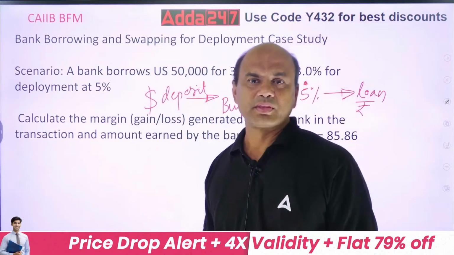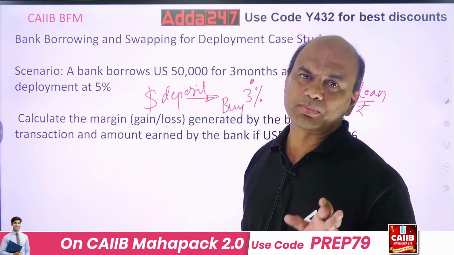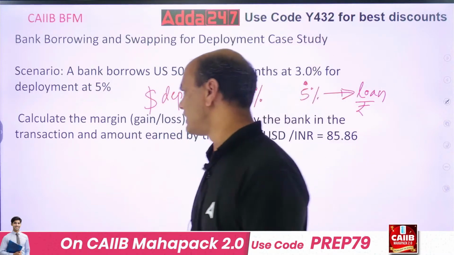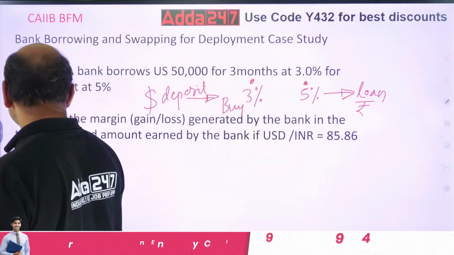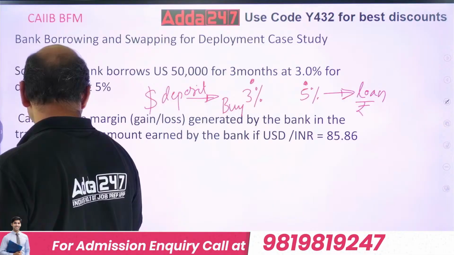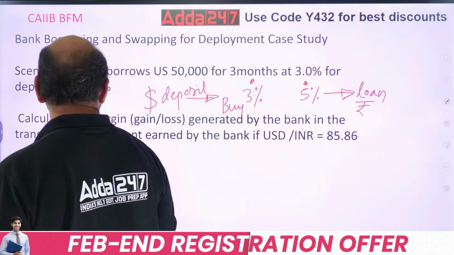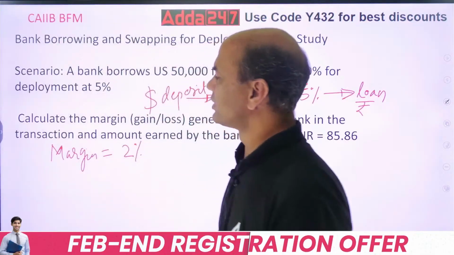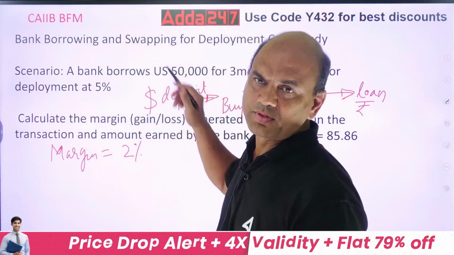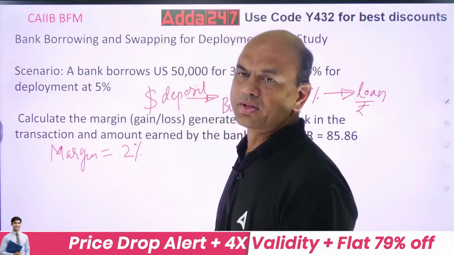But the question asked is not only about percentage. Margin equals 2%, but 2% on what? 2% on 50,000, USD 50,000.